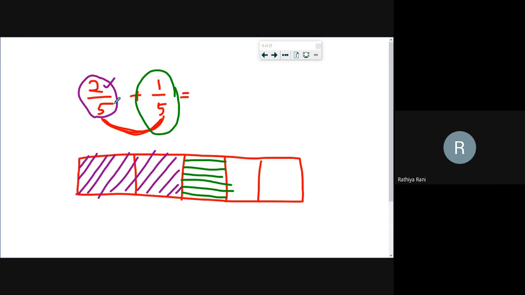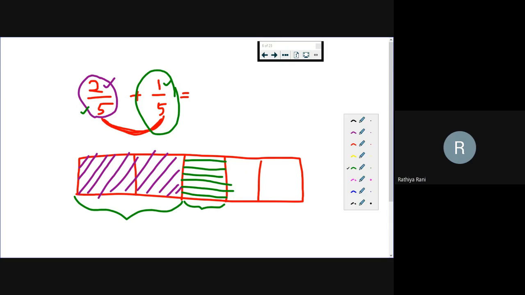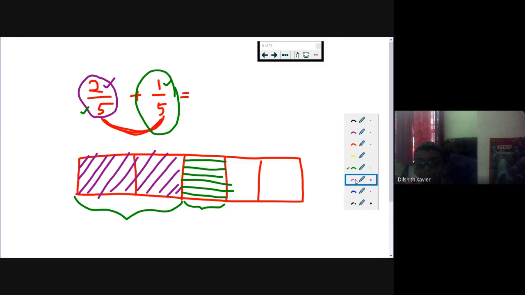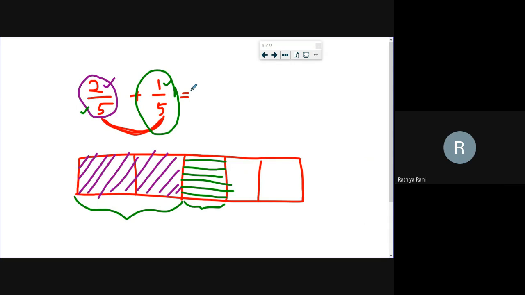So this is the first fraction, 2 parts. Second fraction, 1 by 5, so one part. You have to shade both fractions in a different way. Now we are going to find the answer. Yes, Vaishnavi, how many parts are there in total?